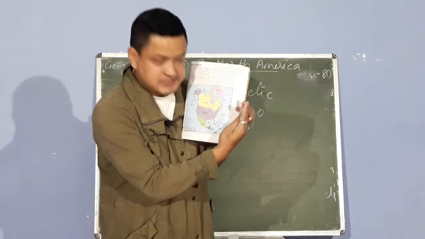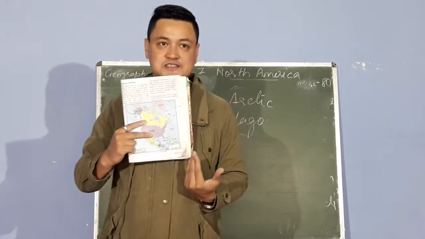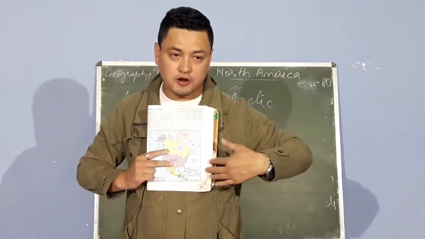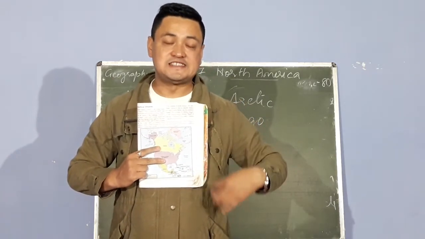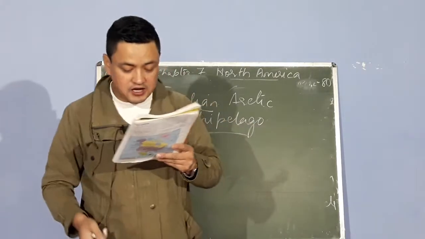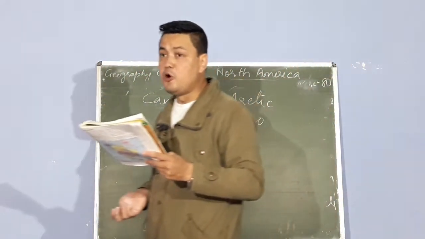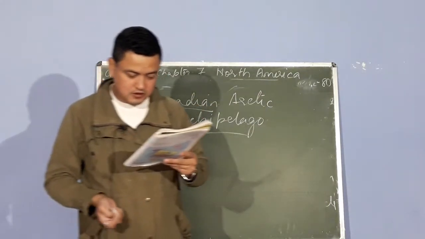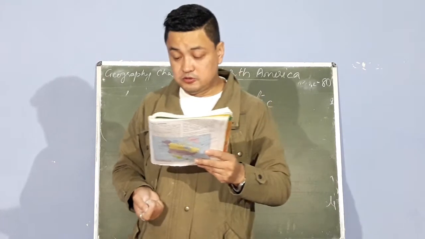But beyond this, you also have many islands. It's not basically in your book, you can find them in your atlas. You can refer to your atlas here. You have lots of islands. These islands are known as the Lesser Antilles, and they are called the Leeward Islands or Windward Islands.